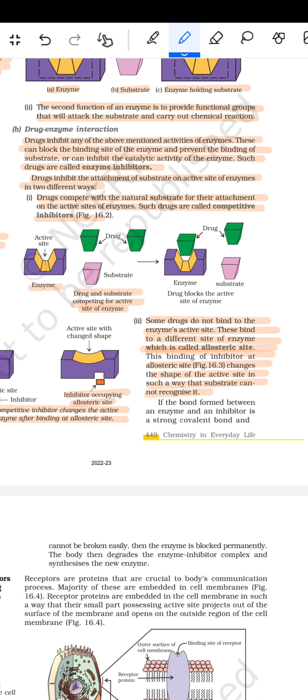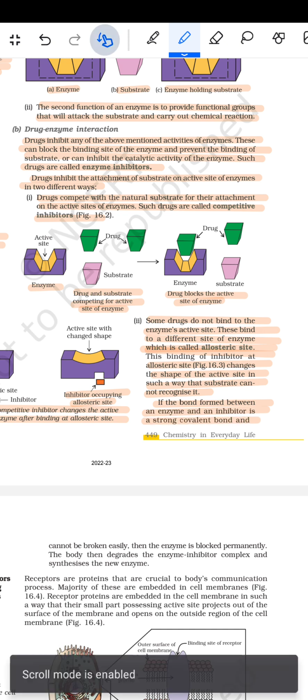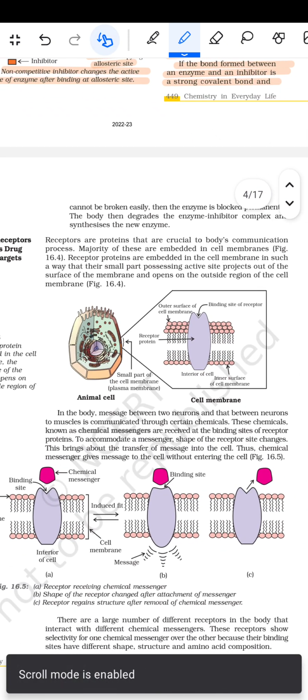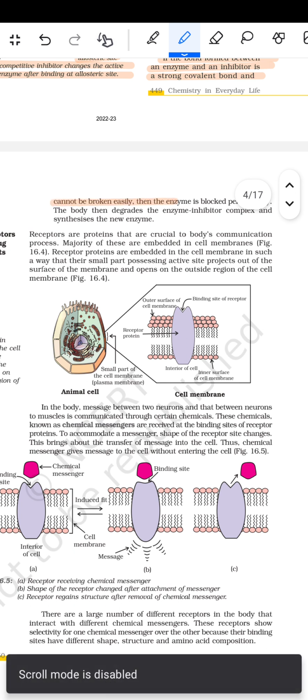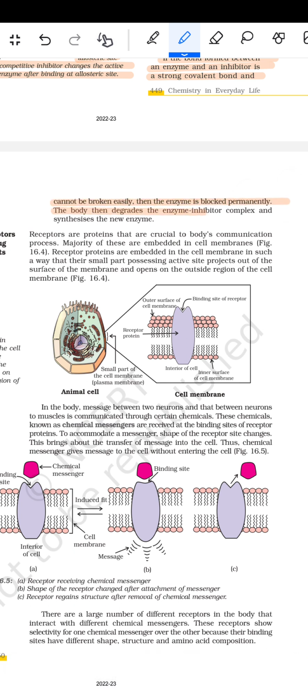If a drug blocks the active site of the enzyme, and the bond formed between the enzyme and the inhibitor is a strong covalent bond that cannot be broken easily, then the enzyme is blocked permanently. The body then degrades the enzyme-inhibitor complex and synthesizes the new enzyme.